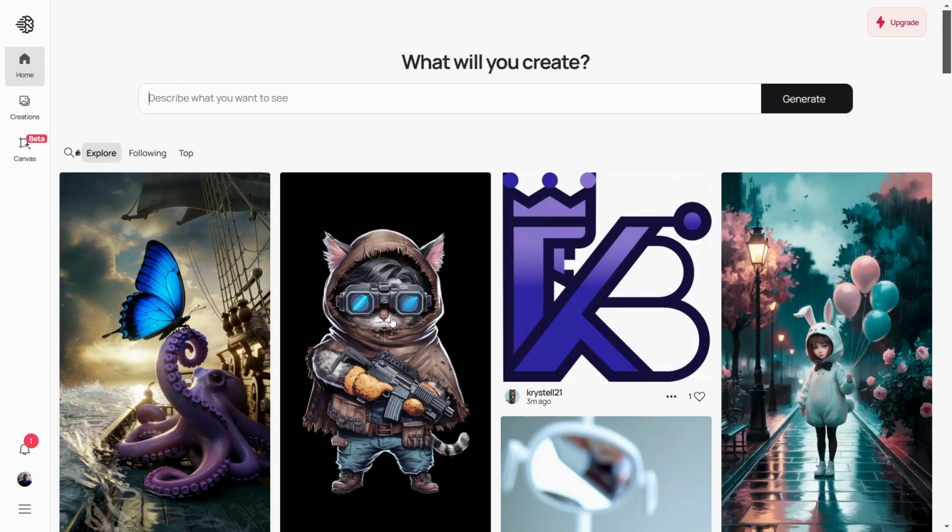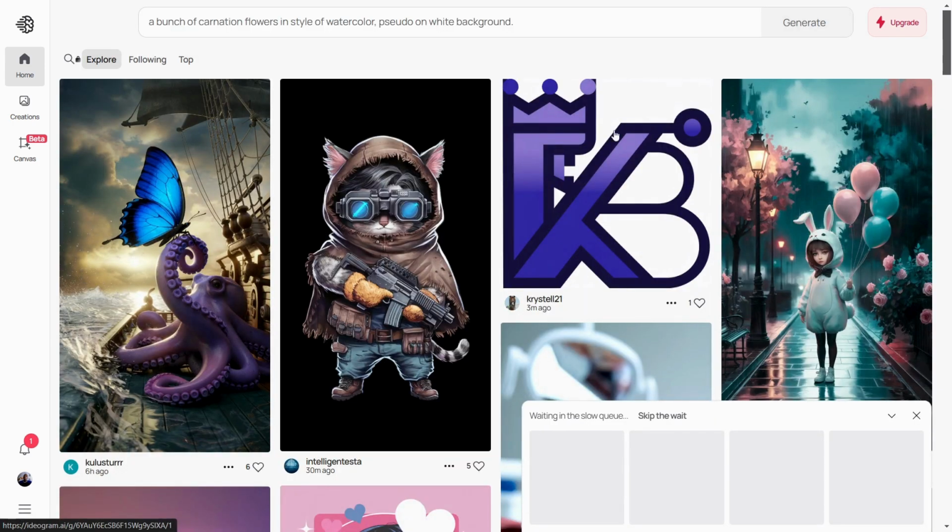So when you go to this AI tool that is completely free called ideogram.ai, you can create an account. You can briefly describe what you want to see. And this is exactly what I would say: a bunch of carnation flowers in style of watercolor, pastel on white background. Then just click on Generate.